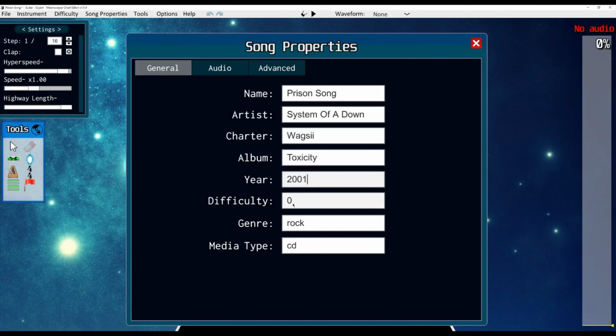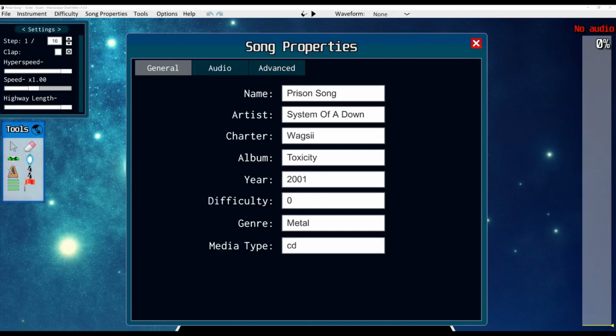We're going to leave the difficulty alone for now. We will enter that later after we've charted the whole thing and kind of figured out where it should go. You can do this genre right here though. We'll do metal. And you'll leave this media type alone.